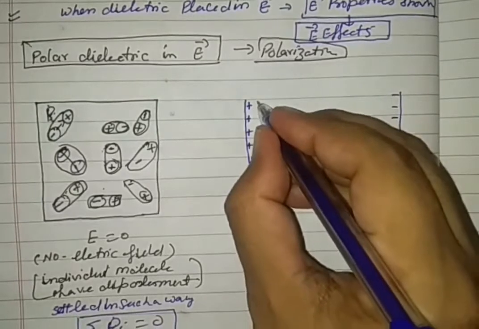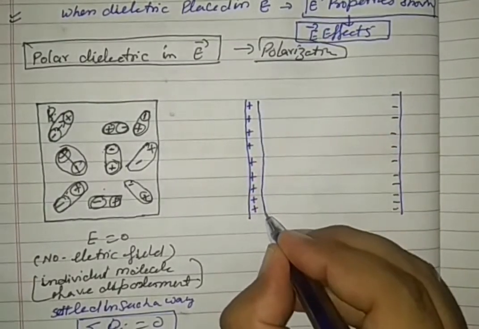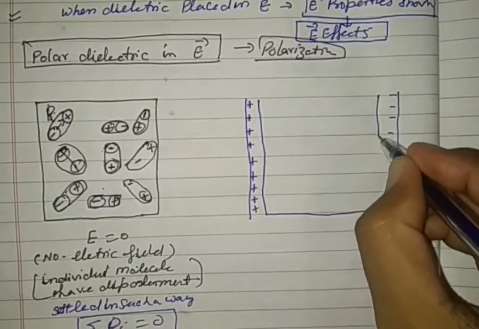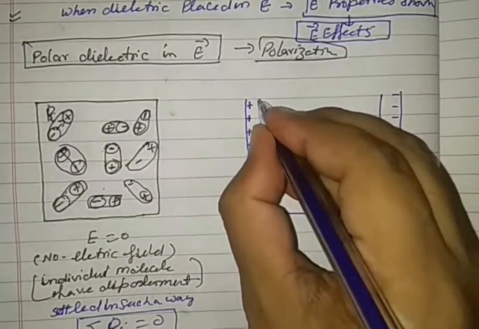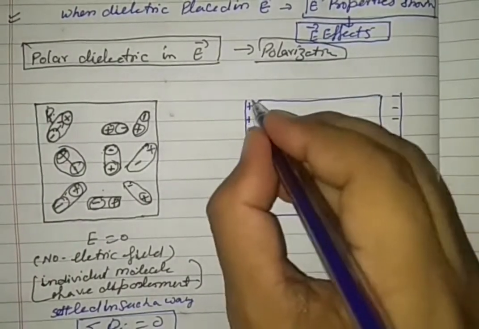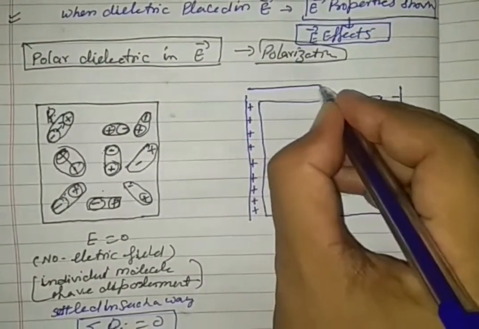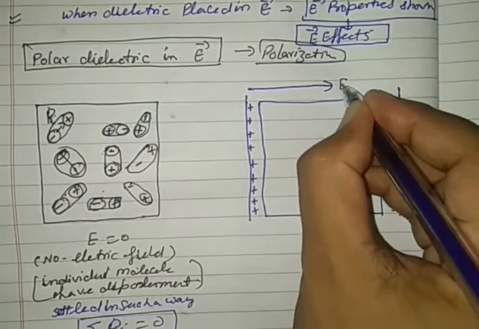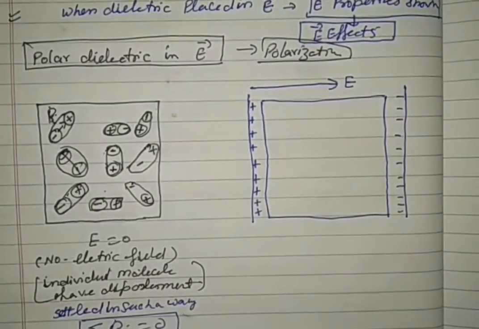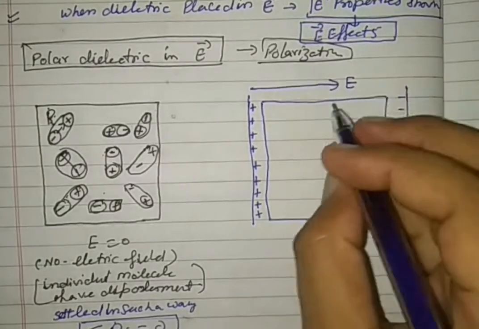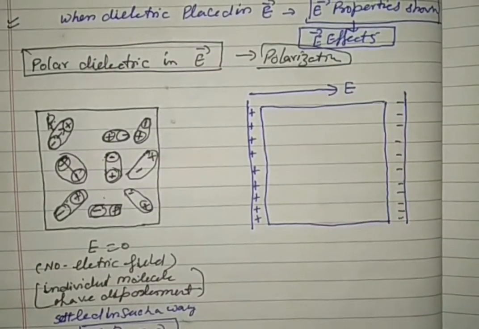Let us consider the dielectric is placed within this electric field. Due to this parallel plate, let the electric field from positive to negative be E. See all the directions very carefully, and the potential difference is capital V.